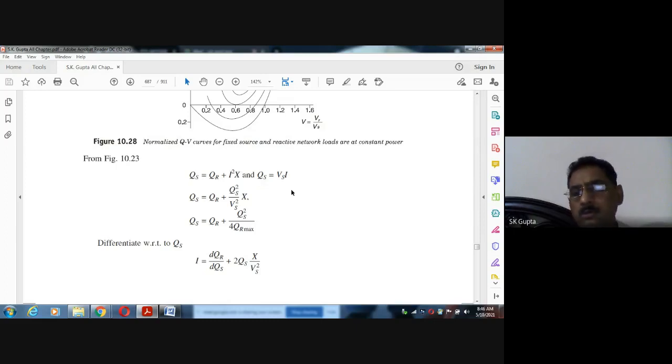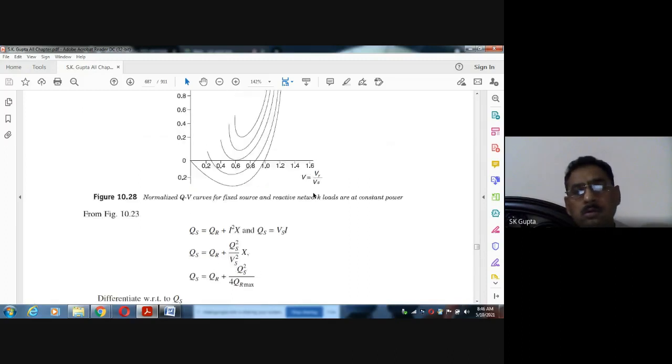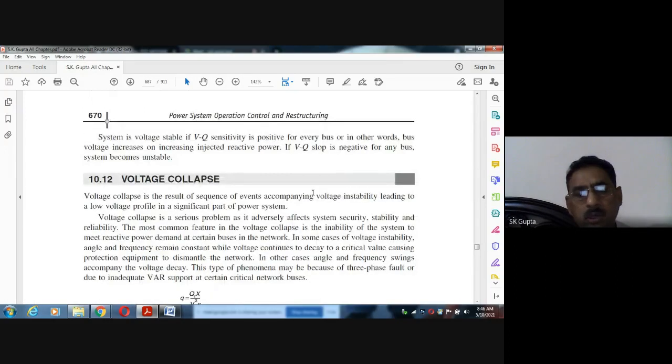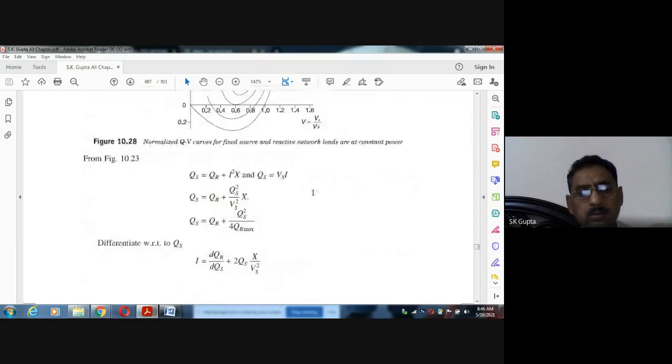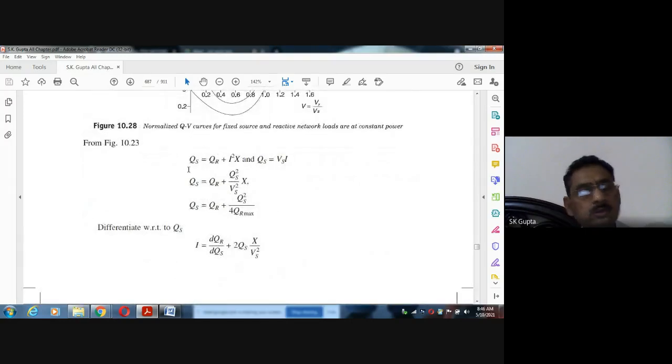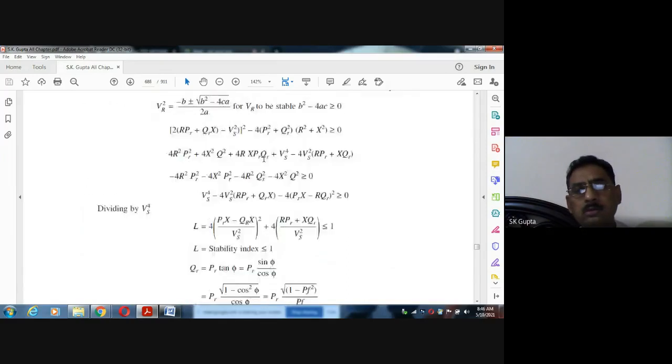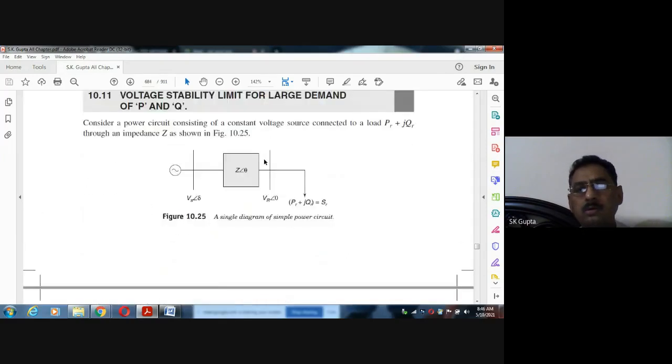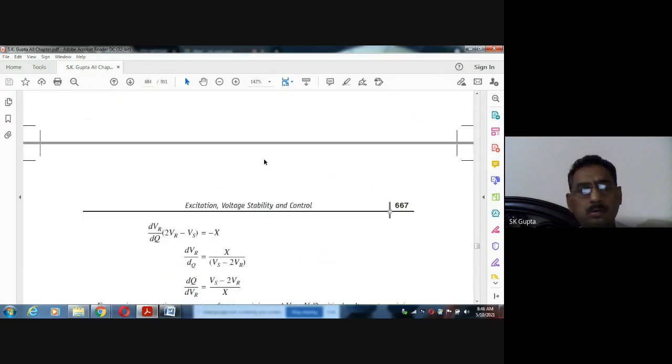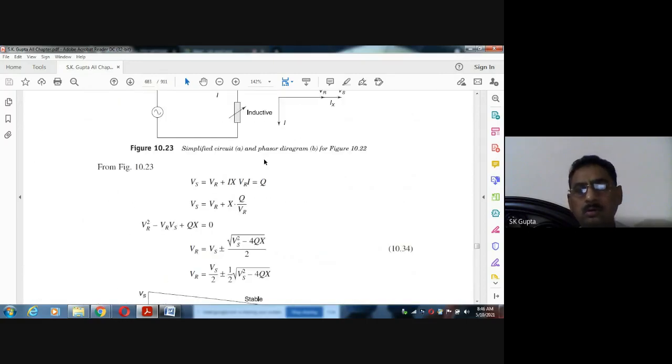So to understand the voltage collapse, let us again understand this. We can see this equation, sending end, and from the above equation we have just described. From here, from this equation, note down this equation.